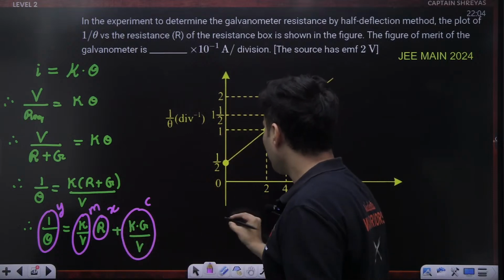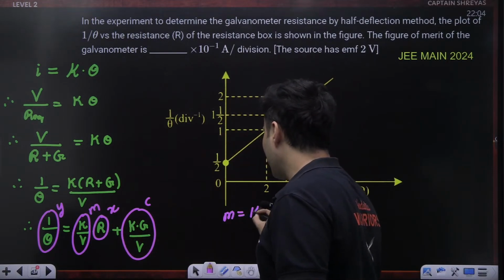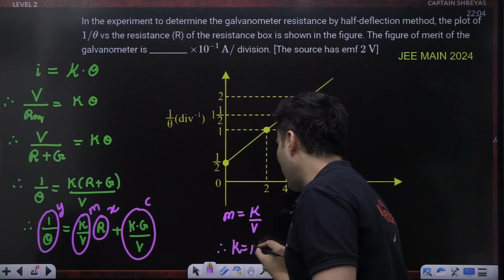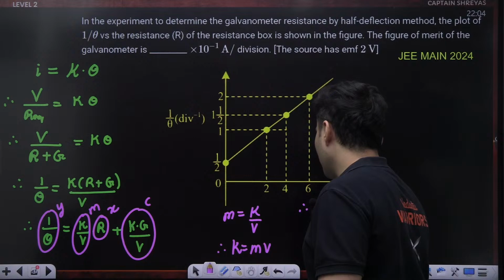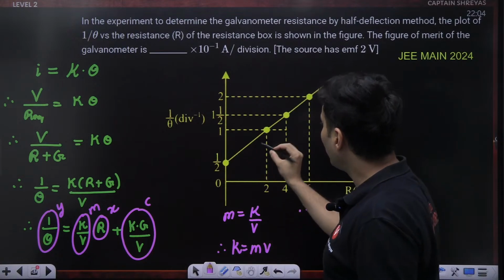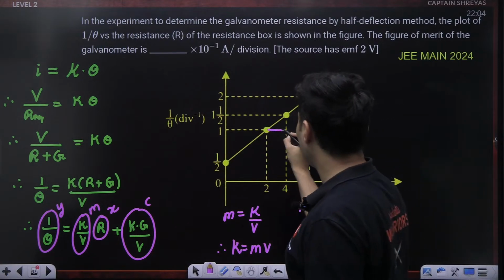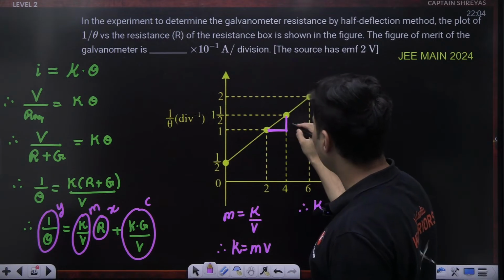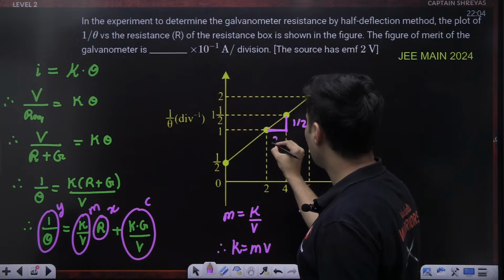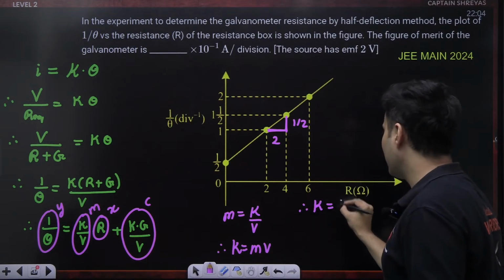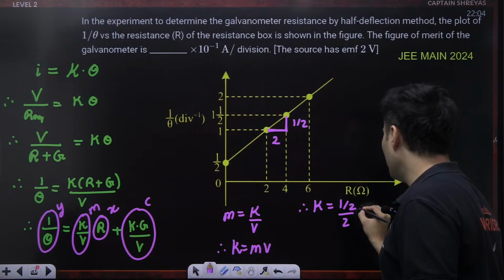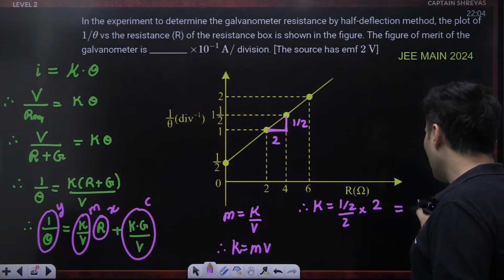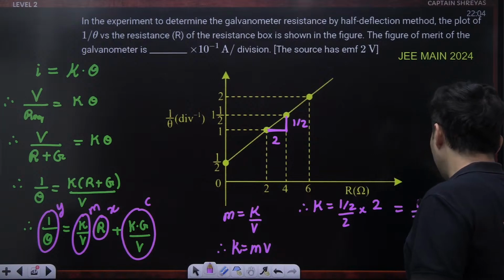So look at slope. Our slope is k by v. Therefore, k will be equal to m into v, that is, slope times voltage. What is the slope, guys? Just check this out. This is 1.5 and 1, so this will be half, and this is 2 units. So slope is basically half by 2, into voltage. Voltage is 2. So it is half, which is basically 0.5.